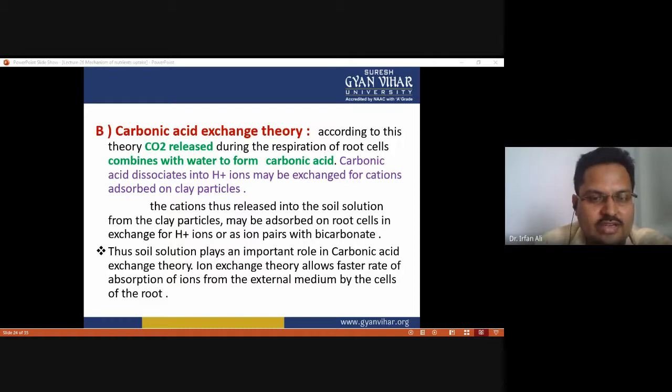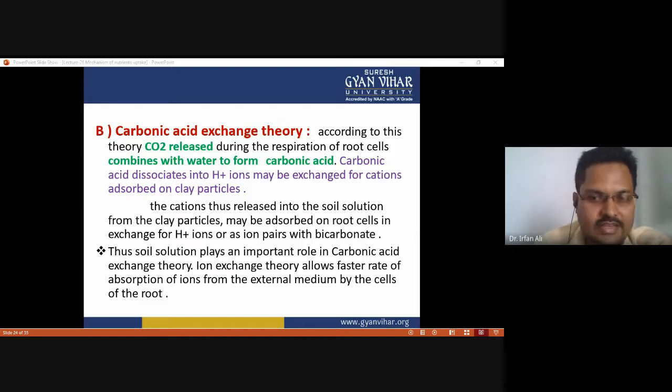Thus, soil solution plays an important role in carbonic acid exchange theory. Ion exchange theory allows a faster rate of absorption of ion from the external medium by the cells of the root. So this is the recent theory to explain how the uptake of nutrients takes place. The first one is ion exchange theory, and the second is carbonic acid theory.